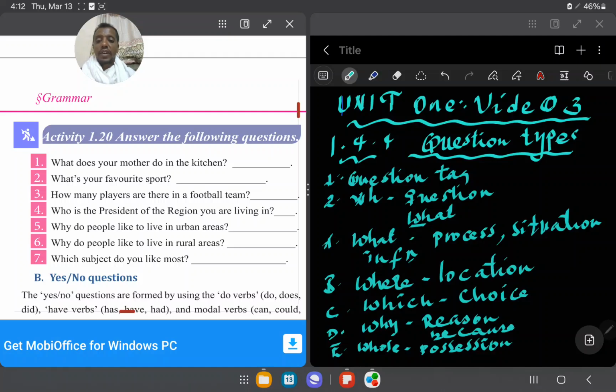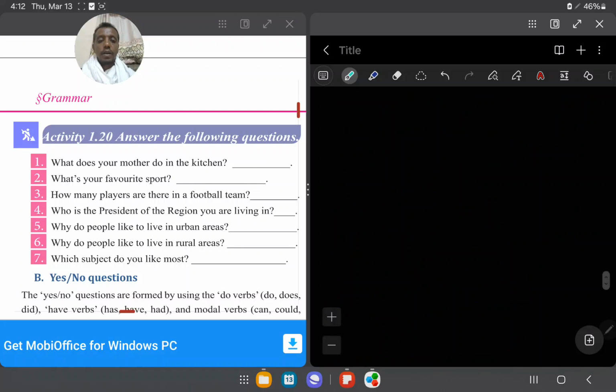How many players are there in a football team? If it is how many, then it is quantity, let me explain this. How many.